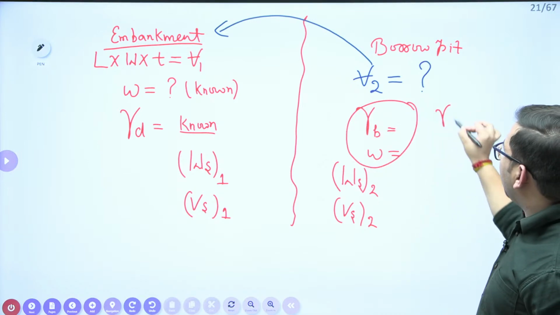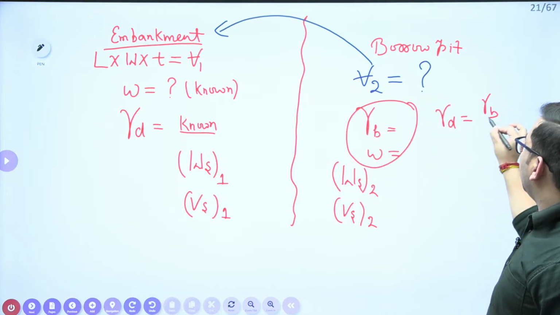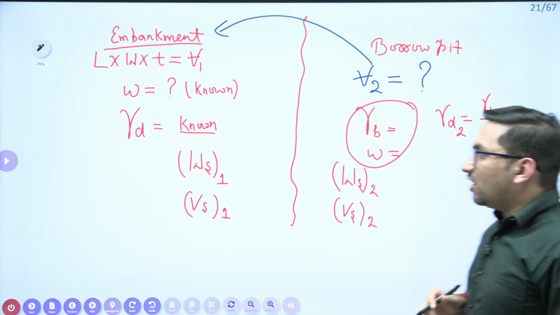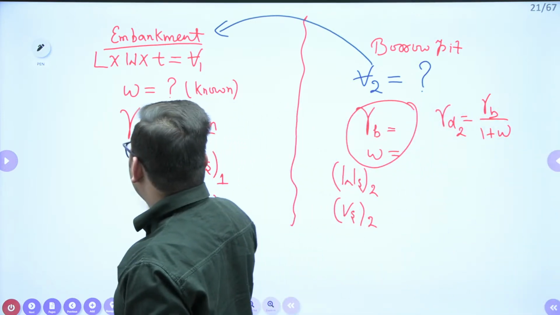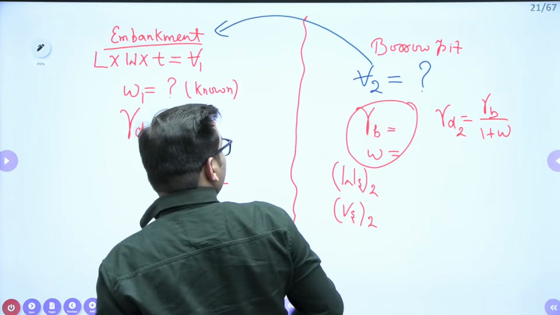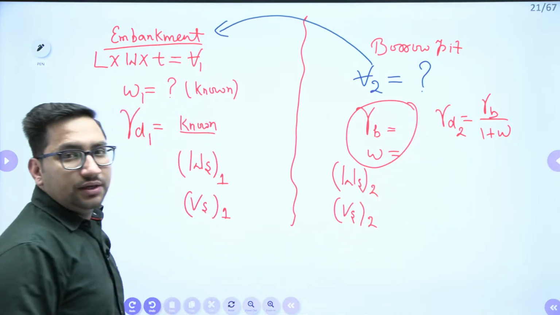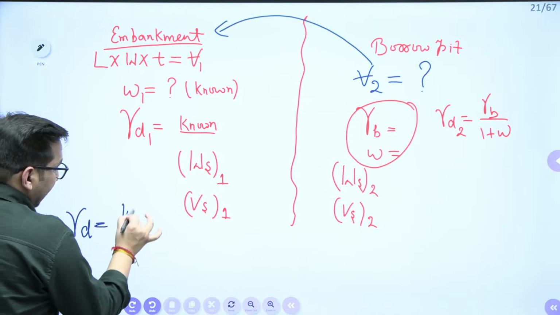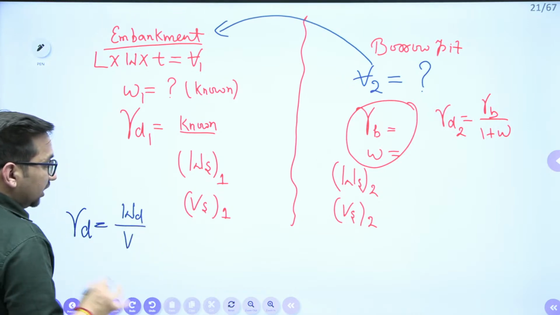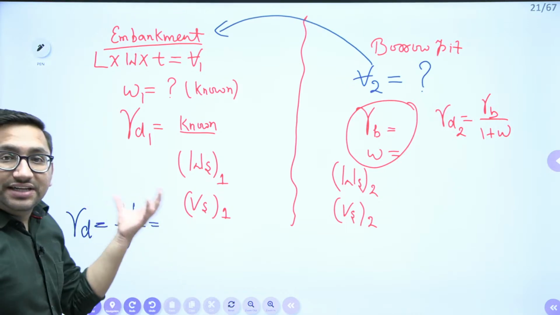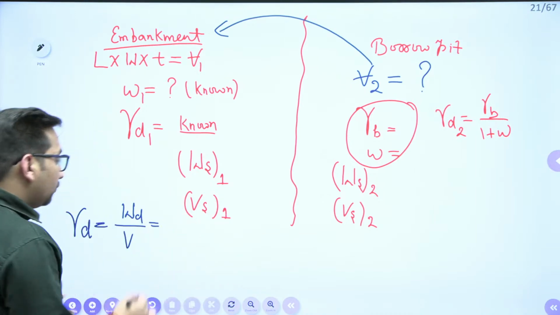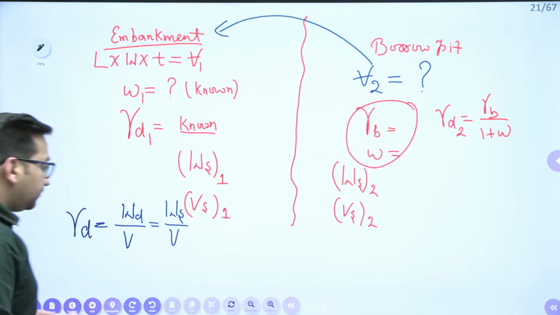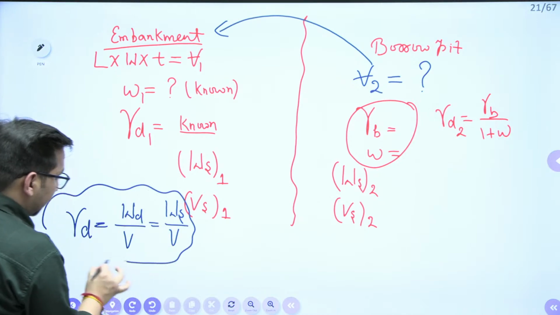I know that gamma D is equal to gamma bulk upon 1 plus W. It means this gamma D2 value will also be known to me. I'll say this condition as 1 and this condition as 2. I know that gamma D is equal to dry weight upon total volume of soil. And this dry weight of soil is equal to the weight of solids. So weight of solids upon total volume. Clear? We know that it is weight of solids upon total volume.